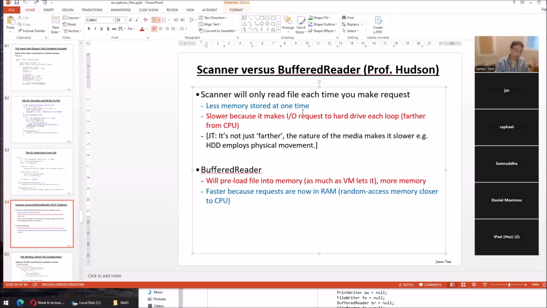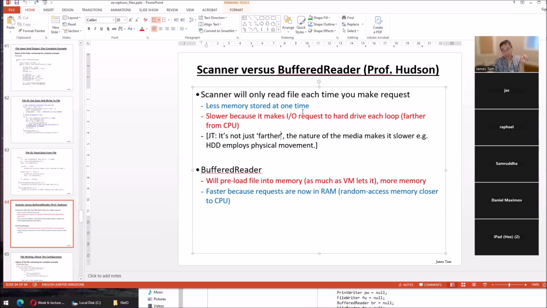Now this part here, he says why is it slower reading from disk? He says it's because it's further. It's not a hardware class, but since he opened up that can of worms, we should be correct and complete here. He is correct. If the processor is here and RAM is here, there's a physical electrical wire that connects them. In order to communicate, we have to send an electrical pulse. They're very fast, but the computer is operating in fractions of a billionth of a second. The time it takes to go from here to here is a time delay. So getting something from RAM takes a bit more time than getting something from the processor. The further away RAM is, the more distance it has to travel. The hard drive is further away still.